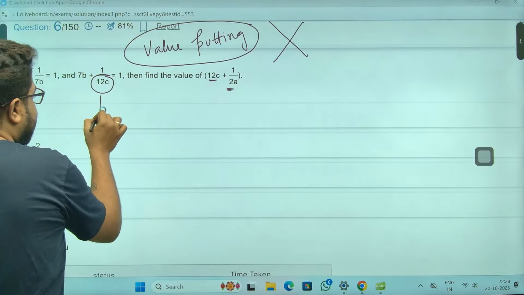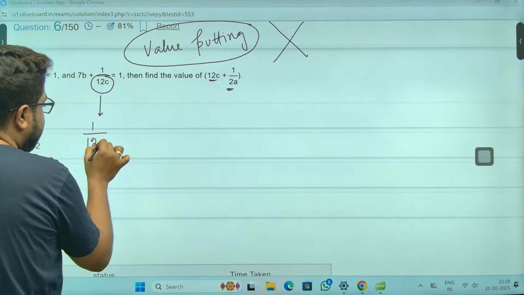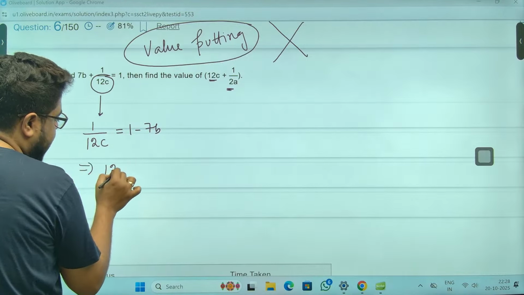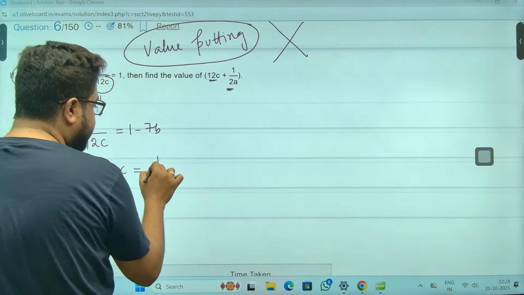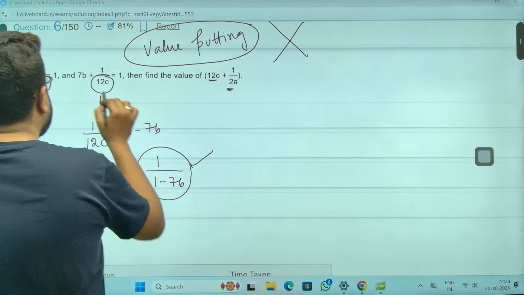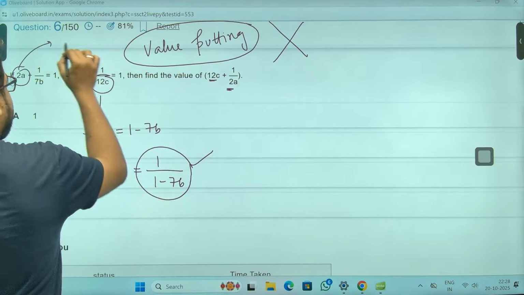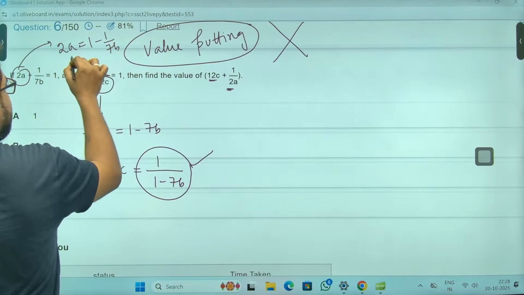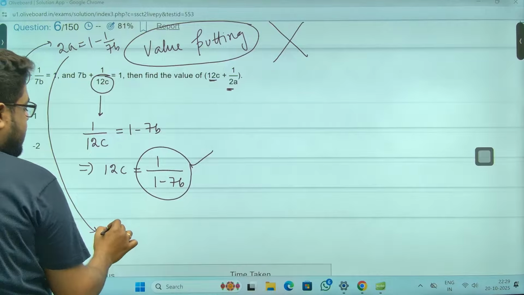So from here, I can write 1/12C. This is 1 minus 7B. So for 12C, I'm just taking the reciprocal: 1 minus 7B. Similarly, from here, I need 2A. 2A is 1 minus 1/7B. So from here, I'm just writing it here.